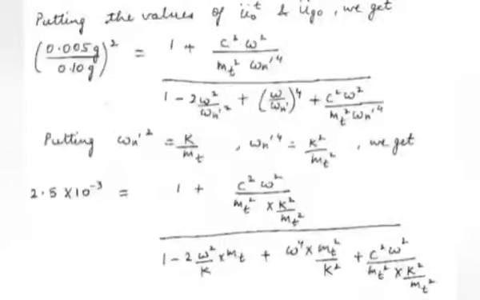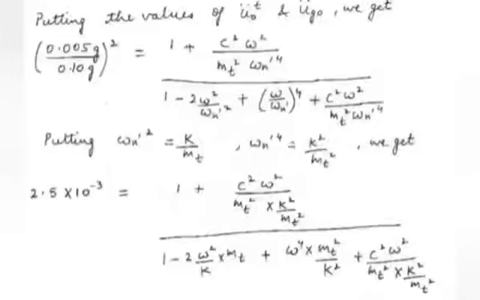Putting the values of U0 T double dot and UGO double dot, we get 0.005 g upon 0.1 g whole square is equal to 1 plus C square omega square upon mt square omega n dash to the power 4 divided by 1 minus 2 omega square upon omega n dash square plus omega upon omega n dash whole to the power 4 plus C square omega square upon mt square omega n dash to the power 4.